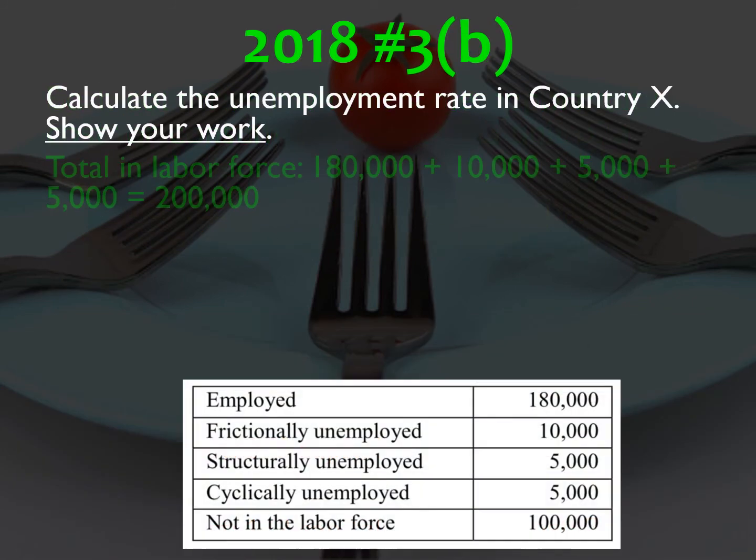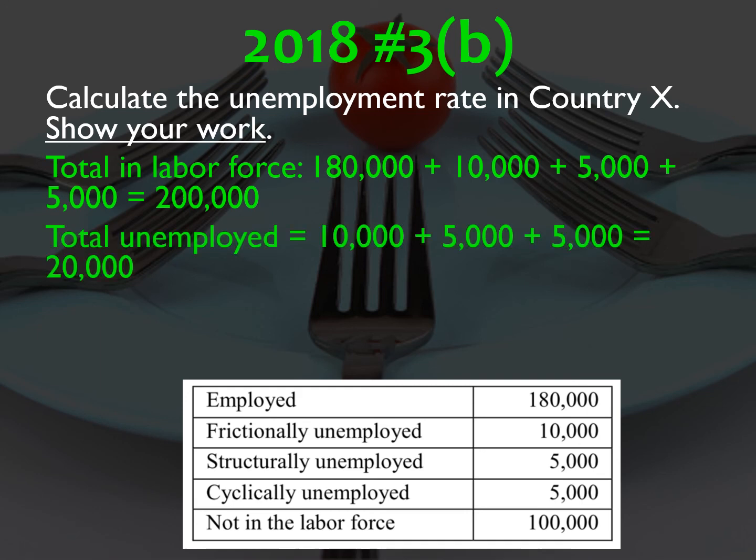Show your work. So first, you need to figure out the number of unemployed divided by those in the labor force. The labor force is 180,000, those are the people that are employed, plus all the people that are unemployed, not just frictionally unemployed and structurally unemployed, but also cyclically unemployed. So you've got to add in those 10,000 plus 5,000 plus 5,000, giving you 200,000 total people in the labor force. The 100,000 that are not in the labor force, who cares?